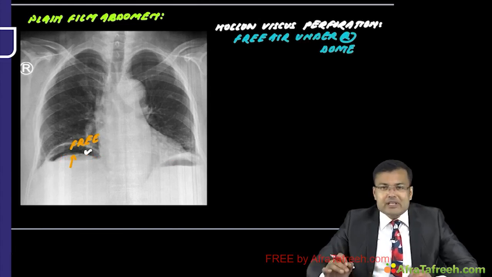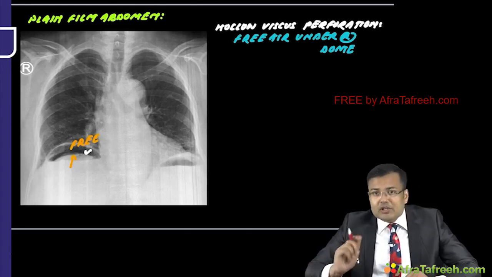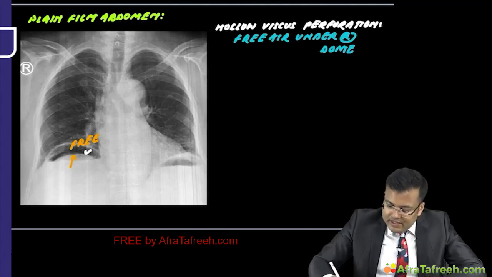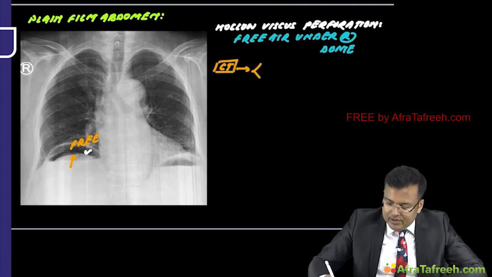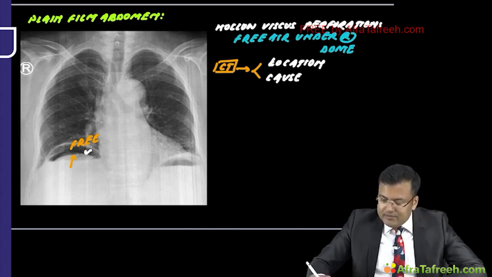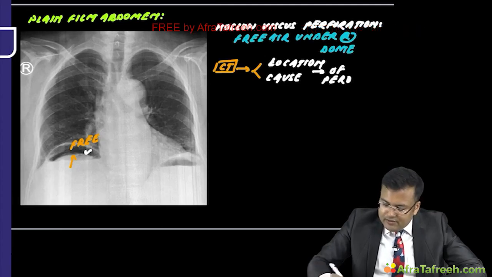Now imagine a patient is having hollow viscus perforation. What is the role of CT? CT provides more information related to location of perforation and specific cause. So CT is more important to provide information related to the location of perforation and the cause of perforation.